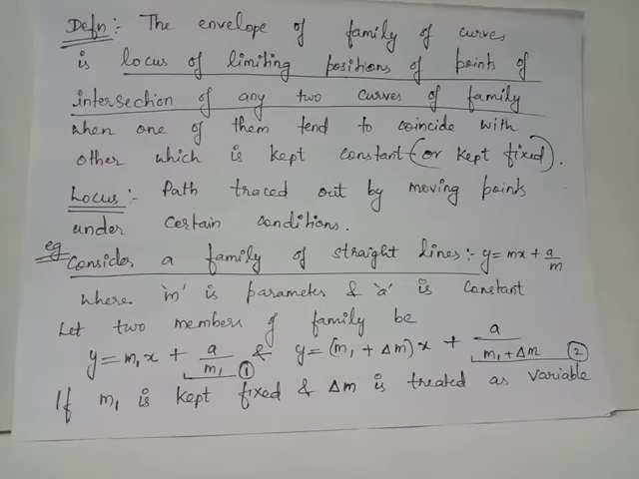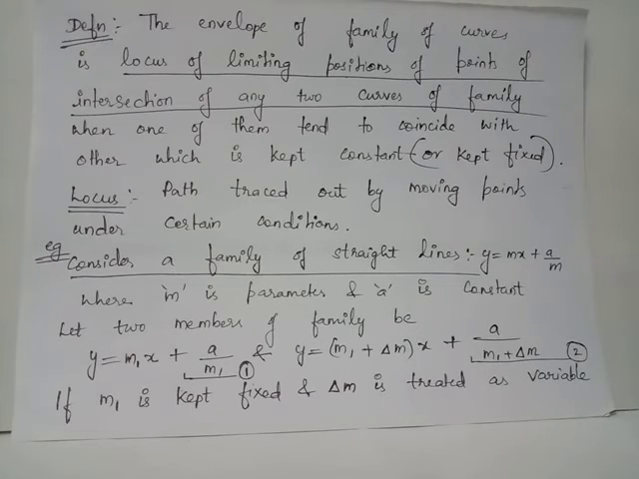Suppose you consider a family of straight lines given by the equation y equals mx plus a by m, where a is a constant and m is the parameter, which means that when you give different values for m, you will get different members or different straight lines of this family. Let us consider one straight line of this family given by equation 1, where the parameter m equals the value m1. That is, y equals m1x plus a by m1 is one of the straight lines which belong to this family.